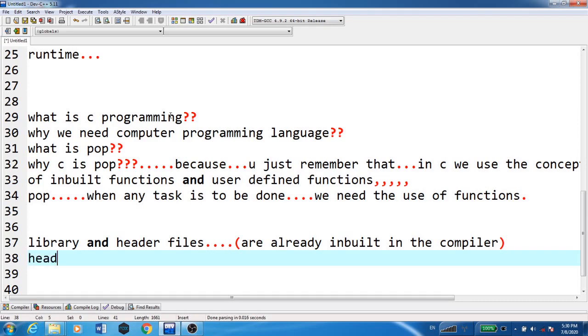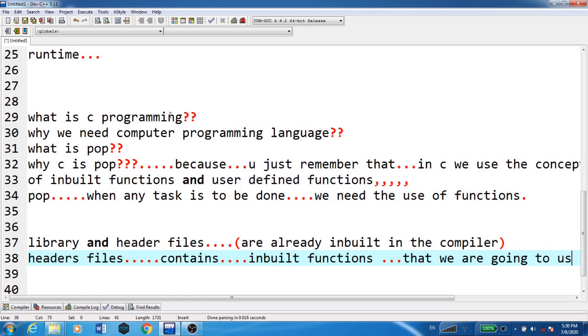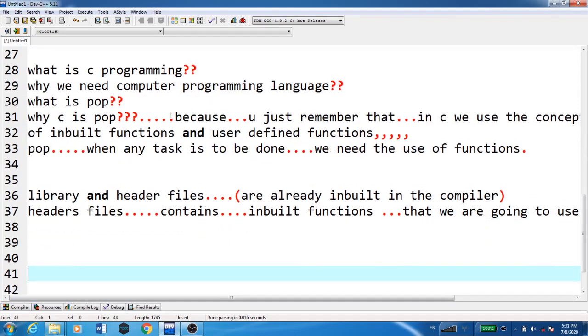The header files contain inbuilt functions that we are going to use in C. Now, first we will see why we need these header files, and how we can use the inbuilt functions which are present in these header files. For this, what do we have to learn now? We have to learn the syntax, or the structure of our C program.